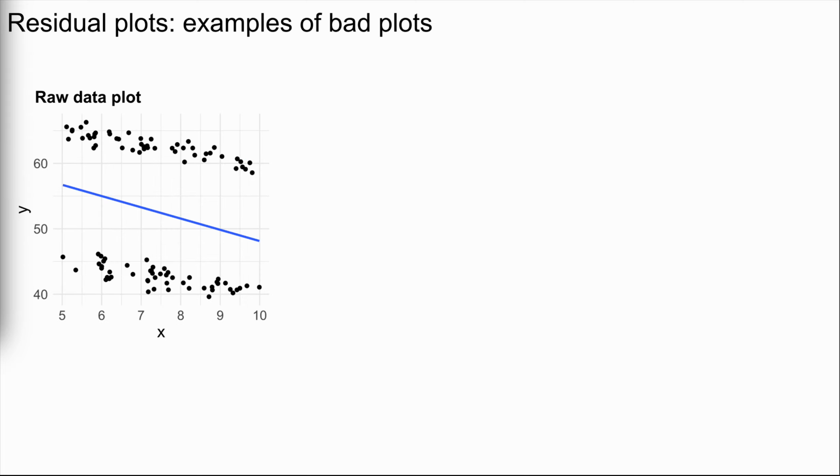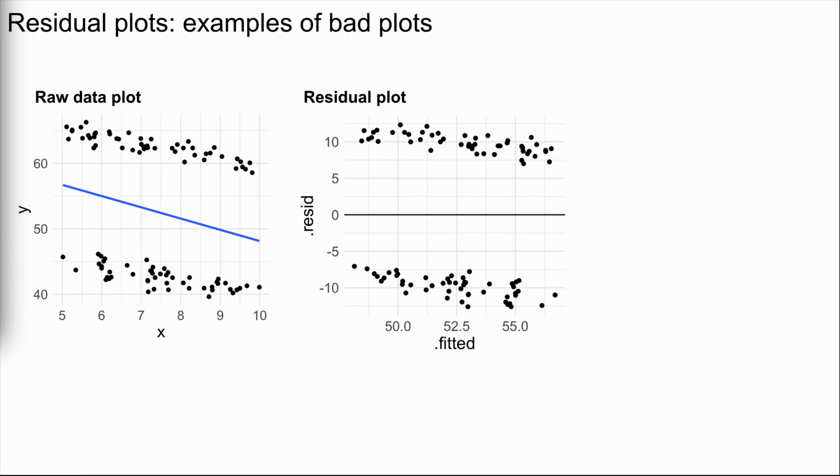Consider another example. Here, our linear regression model cuts down the middle of two separate but linear clusters of points. Correspondingly, the residual plot has an interesting pattern, and again, patterns in residual plots are bad. First, though goofy, the residuals are balanced above and below across the entire range.